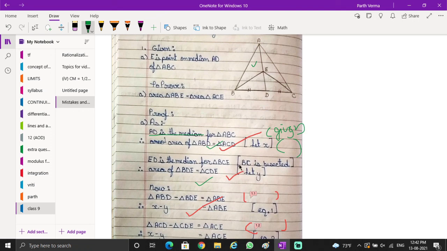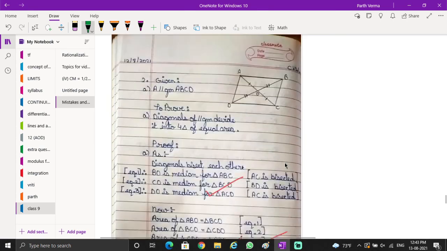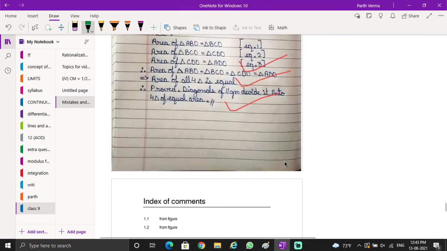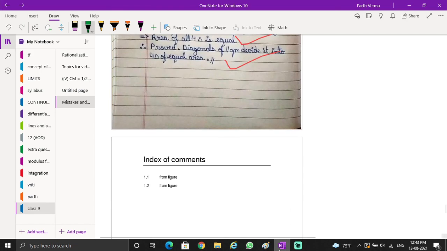So he's writing because BC is bisected. So if we join a line from E, then obviously it will be a median. This is what he has written. So try and write, whenever you add a median, why are you writing they are medians? Were they given, or do you have some reason to call them medians? Okay, so this was all about this video.